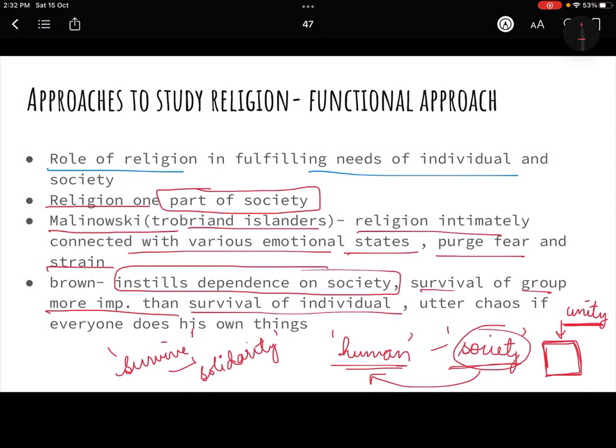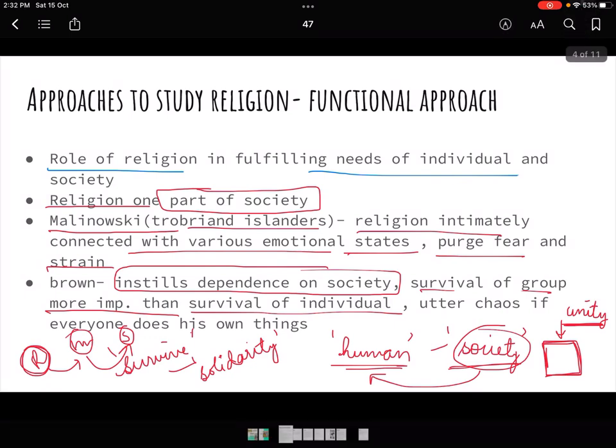What is the role of religion? Religion is a link between man and society. It creates a dependence of man on the society, because whenever there is any problem, religion would come to the rescue. So I hope you've understood. This was the last theory that we had to study here.